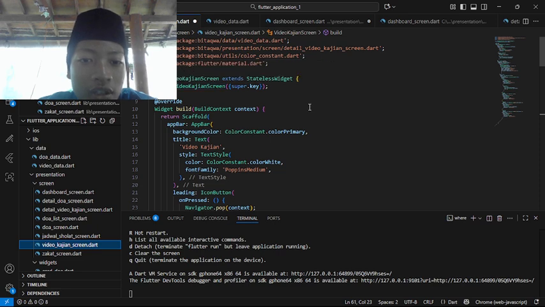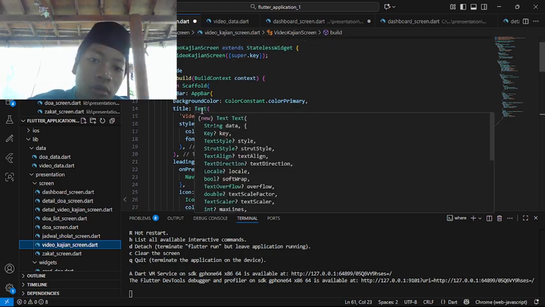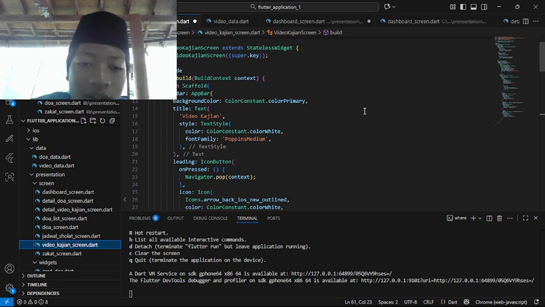The class VideoKajianScreen extends StatelessWidget, and in the widget build we return a Scaffold, so we can scroll.